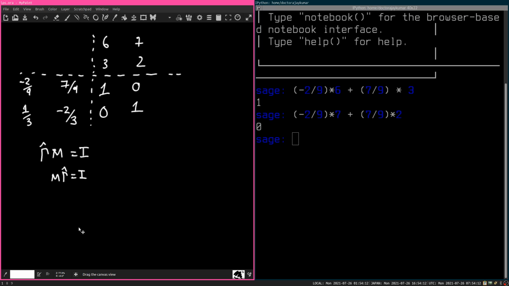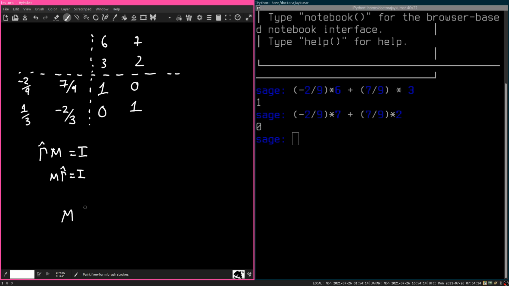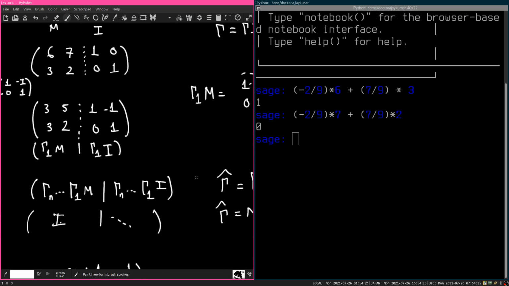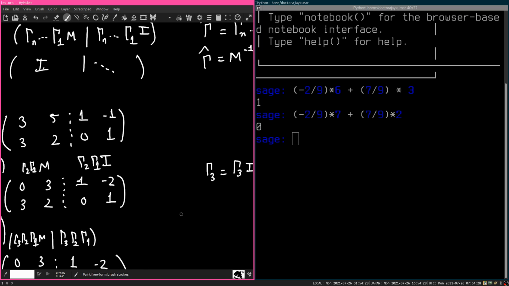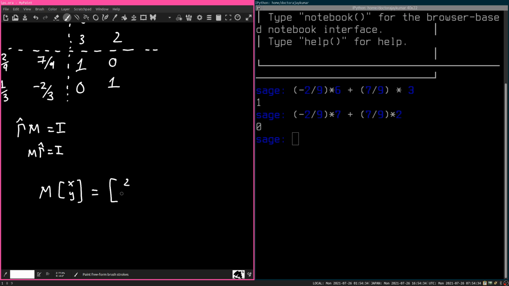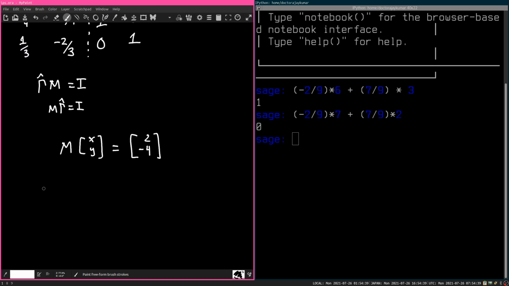But remember our original problem, we had M times the vector x, y, and what was this equal to? Let me scroll back up and check. 2 and minus 4. Okay. Well, what we can now do is take M inverse. Trust me that that is equal to M inverse times M times x, y.